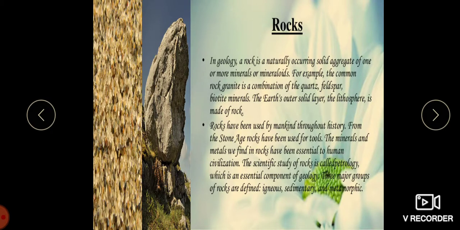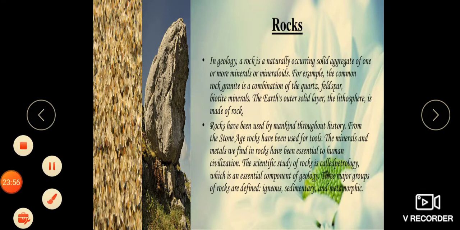So in the next class, children, I will stop here. In the next class, we will move on to the next topic, that is rocks. Thank you, children.